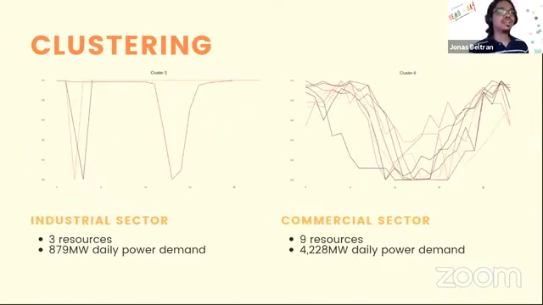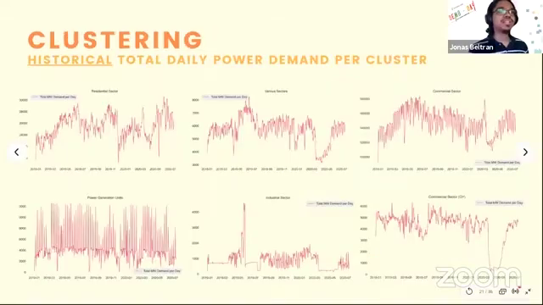And for the industrial sector, they had 3 resources and an average demand of 880 megawatts. And lastly, another commercial sector had been detected, having 9 resources with an average demand of 4,200 megawatts. The main difference of this one from the first one is that the activities for this particular cluster are more pronounced in the evening, suggesting that they must be commercial offices working during the graveyard shift. The following figures show the average total demand per day for each of the determined sectors.